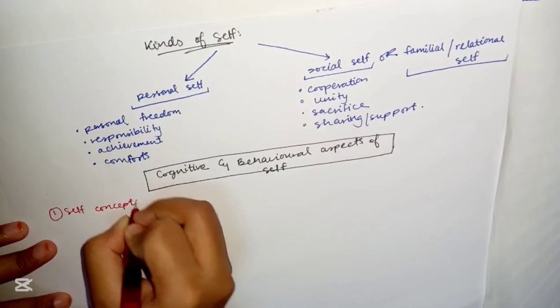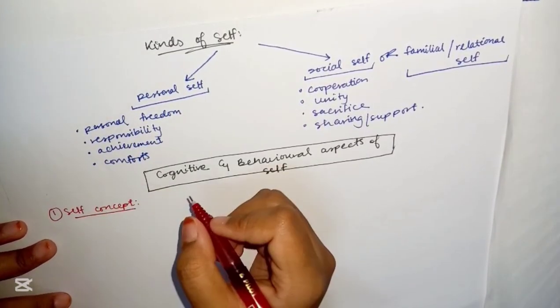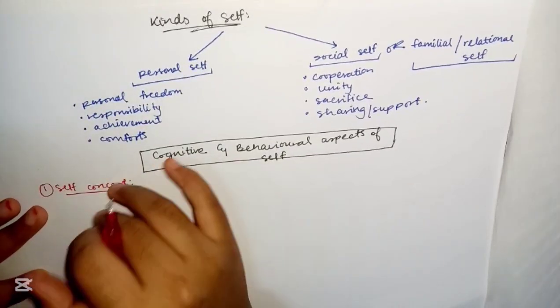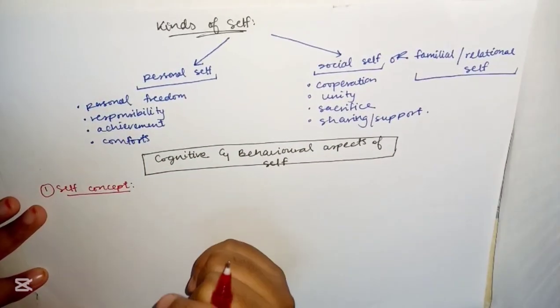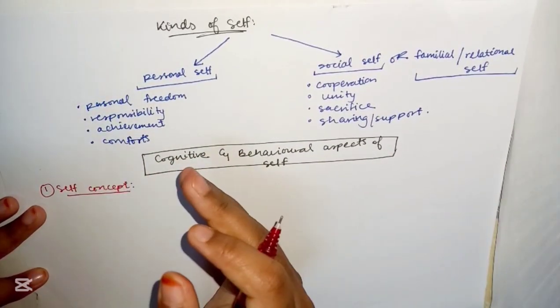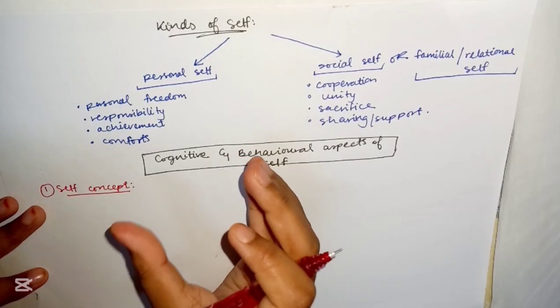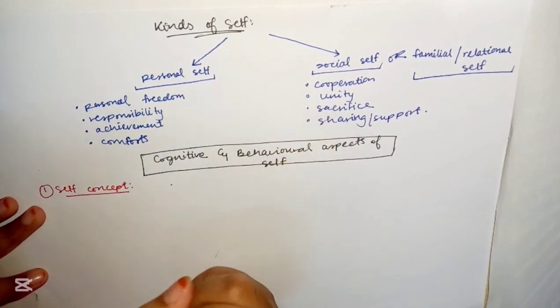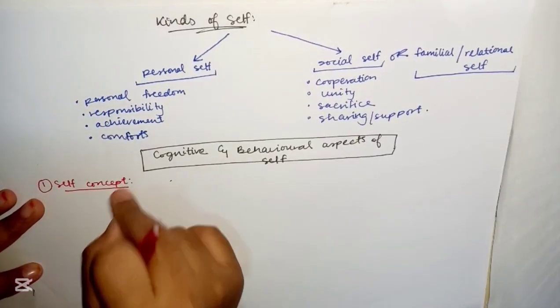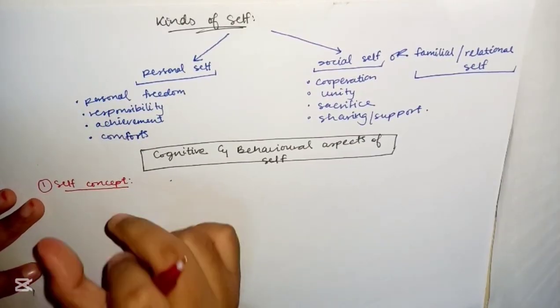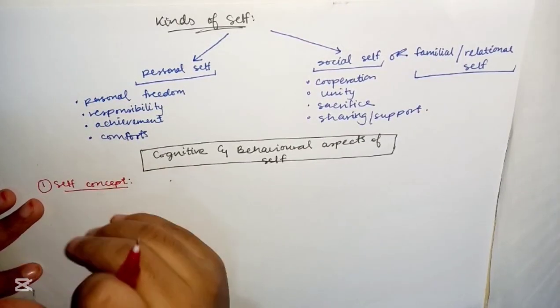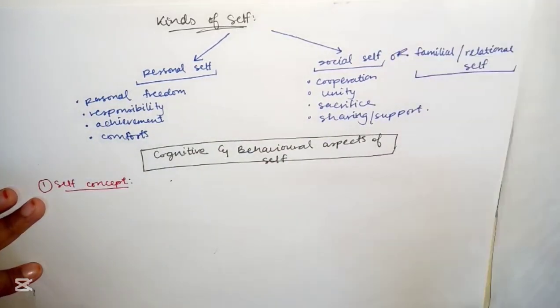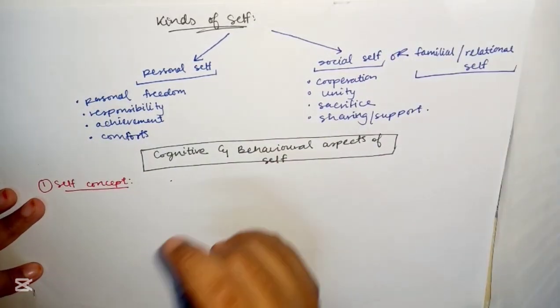The first one is going to be self concept. These usually come as one concept questions, like what is self concept, or it may come as an MCQ also. Which one is self concept, or they'll give you a case study and ask whether this comes under self concept, self esteem, or self efficacy. So you need to know the meaning of each of these. But they usually ask as one topic, like what is self concept, what is self efficacy, separately.